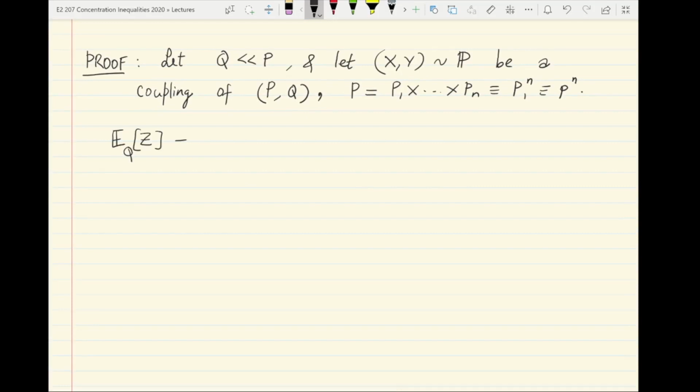So let's consider bounding the expected value of z with respect to Q minus the expected value of z with respect to P, as the transportation lemma requires. By coupling, this is just equal to E under the coupling measure, the joint distribution P, of f(y) minus f(x).